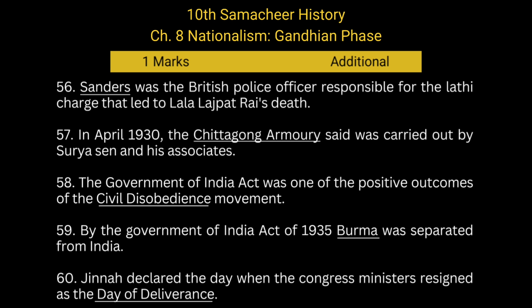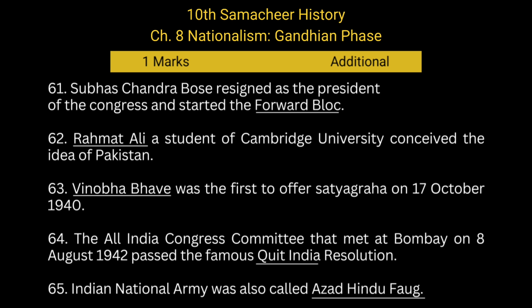The Government of India Act was one of the positive outcomes of the civil disobedience movement. By the Government of India Act of 1935, Burma was separated from India. Jinnah declared the day when the Congress ministers resigned as the Day of Deliverance. Subhash Chandra Bose resigned as the president of the Congress and started the Forward Bloc.